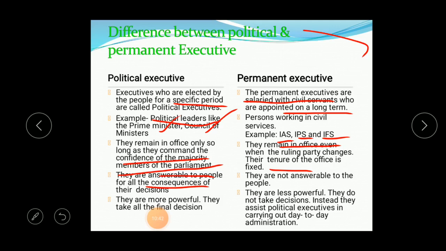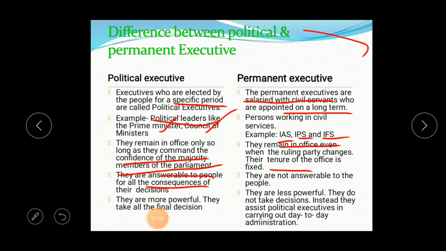Once the decision is taken, it gets delayed, issues arise, and they are supposed to consult and make another decision. So they cannot just take a decision like that. They are answerable to the people, so they have to consult and only then take a decision.